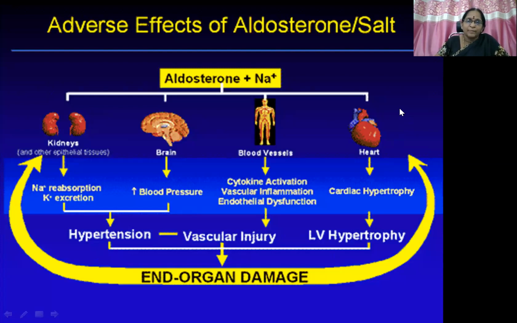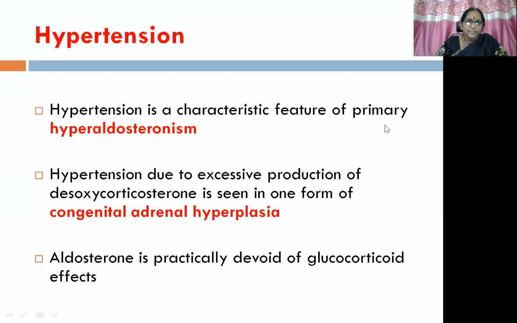So another feature is hypertension, which is a characteristic feature of primary hyperaldosteronism. Hypertension due to excessive production of deoxycorticosterone is seen in one form of congenital adrenal hyperplasia. So there are various forms also, salt wasting and salt retention type. Aldosterone is particularly devoid of glucocorticoid effects.